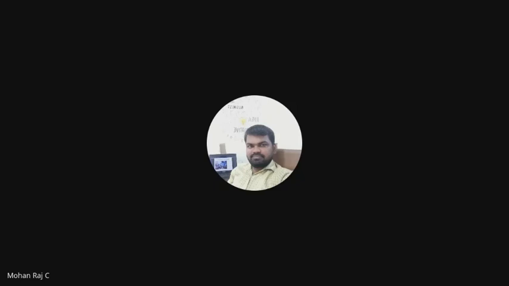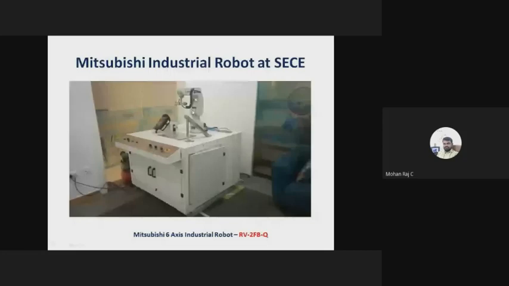The weight of the robot is 19 kg. If you see the robot base, this is the actual size of the robot. Okay, what is inside the control panel? I'll show you the components and the controllers which are available inside.